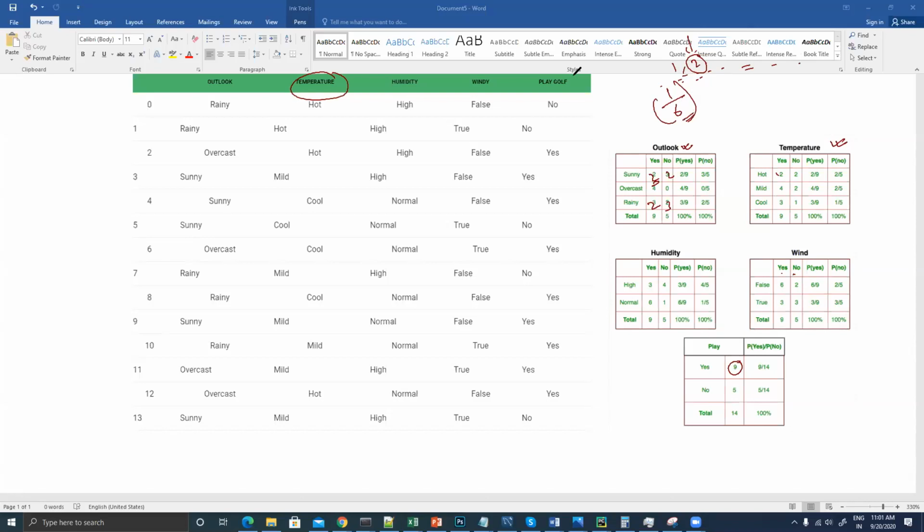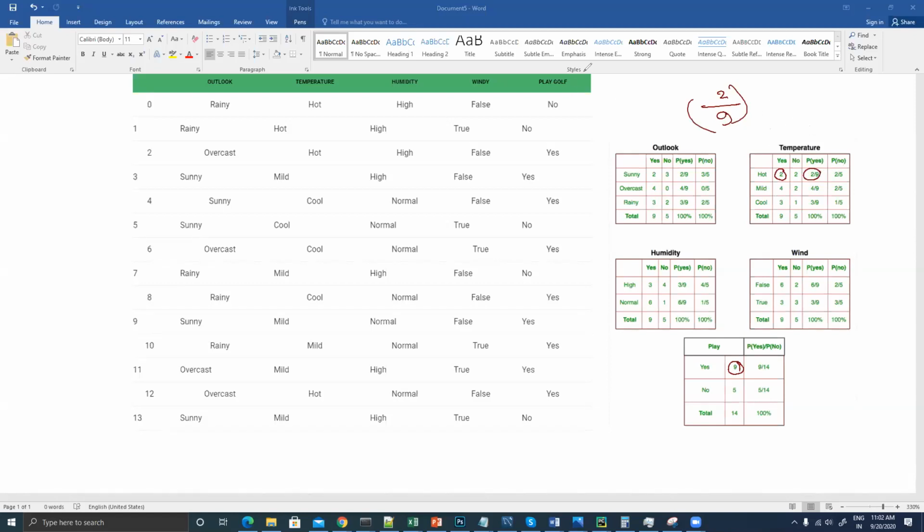Fine. Now here again, I'm asking you: what is the probability that you will play golf when the temperature is hot? In total, how many times are you going to play golf? 9 times, right? So in total, how many times did you say yes to golf? 9 times. Now, out of that, how many times did you say you will play golf when the temperature was hot? 2 times. So it's 2 by 9.